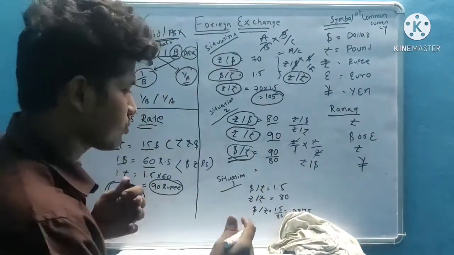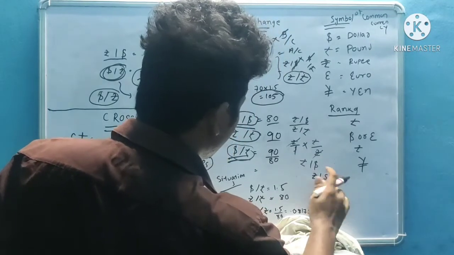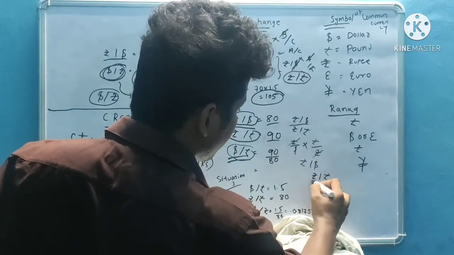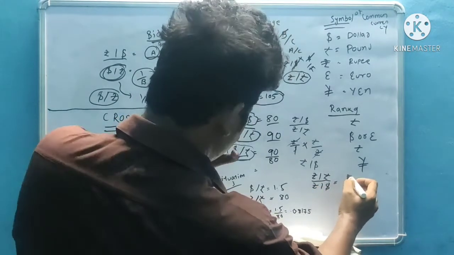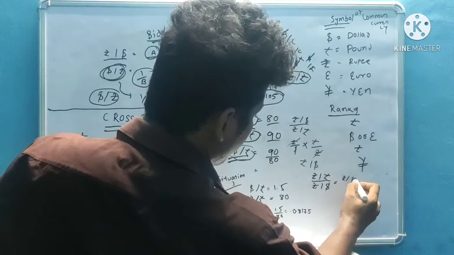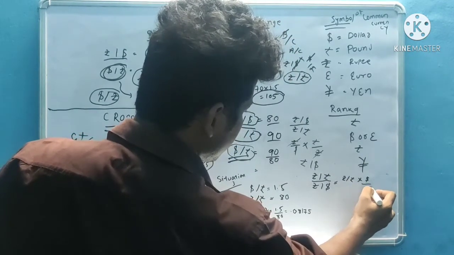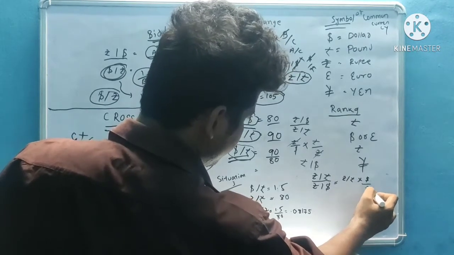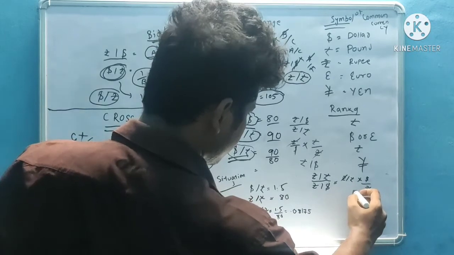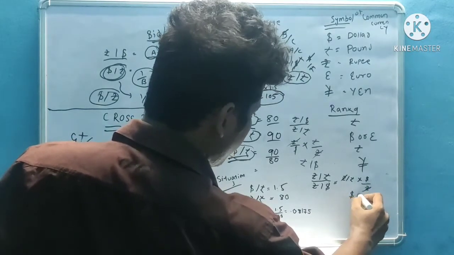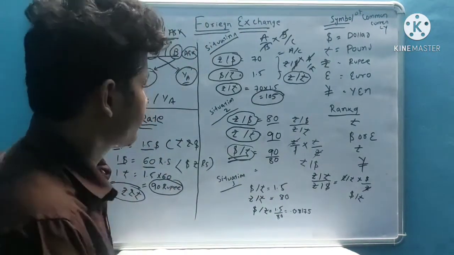So it is rupee by pound divided by rupee by dollar, that is rupee by pound into dollar by rupee. Rupee cancels, then what comes is dollar by pound.